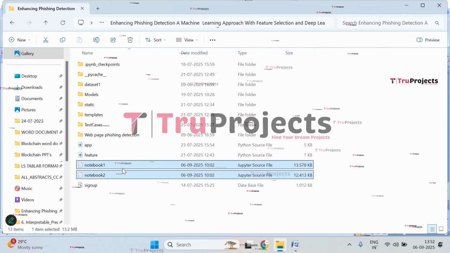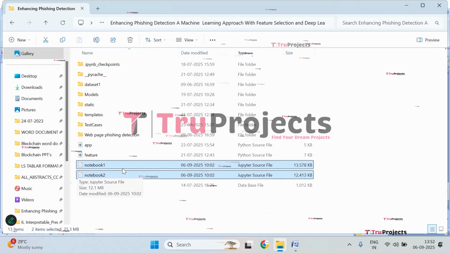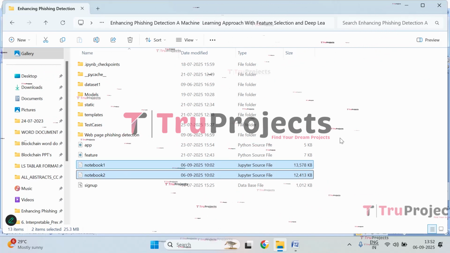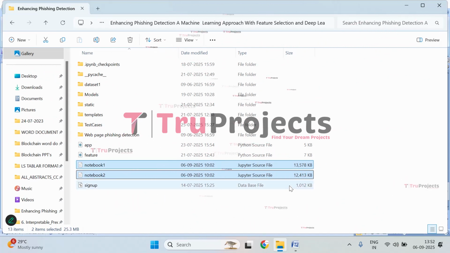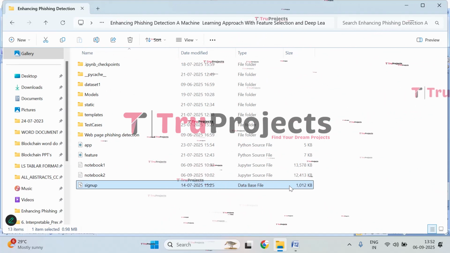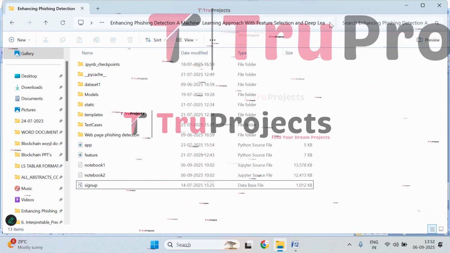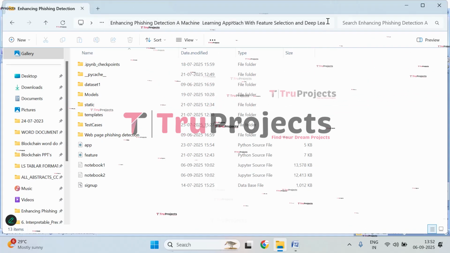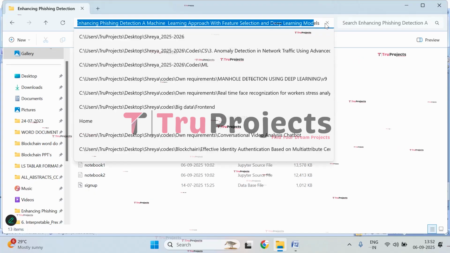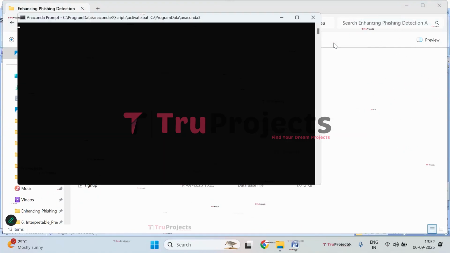And these are the two notebook files. It's a Jupyter notebook file which contains a combination of code, graphs, and outputs all in one place. It allows users to write and execute code in individual cells, which makes it a popular choice for data science. And this is the signup.db file. This file is a database file which is used to store the user information. This is all about the code folder. Now let's execute. Copy the path of the code folder from the address bar of the file explorer. Now open Anaconda prompt.